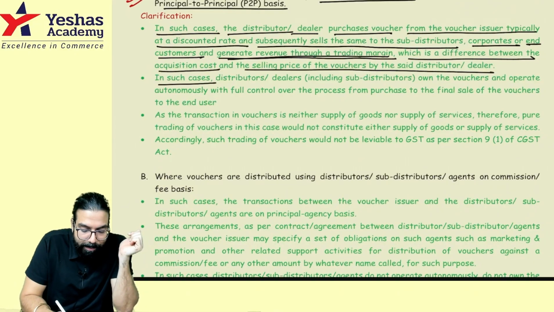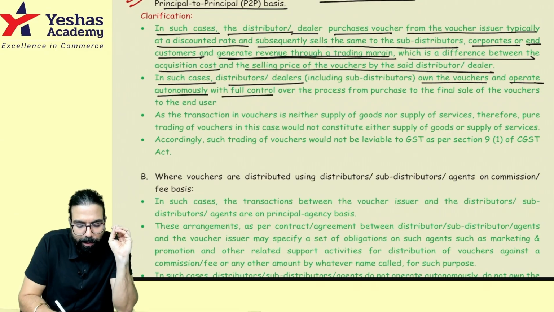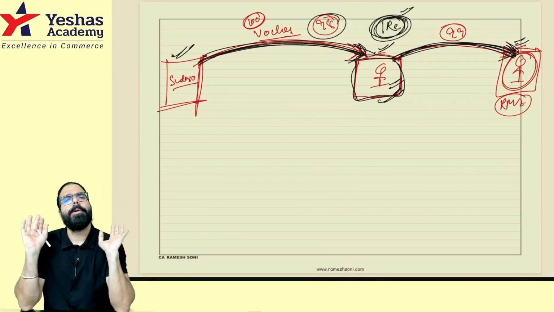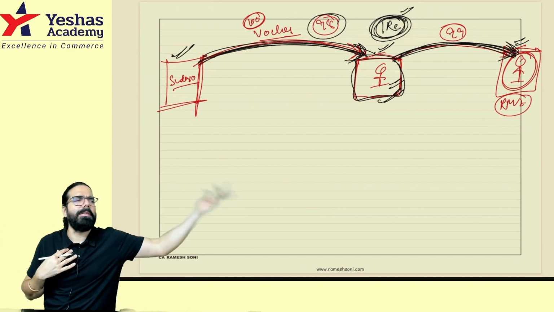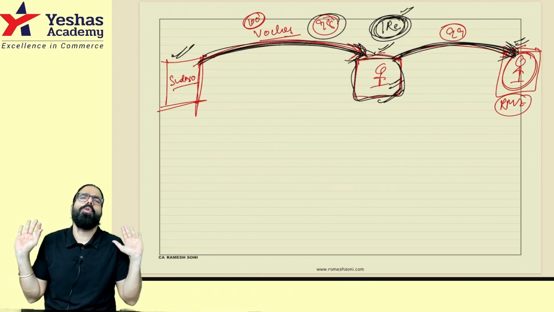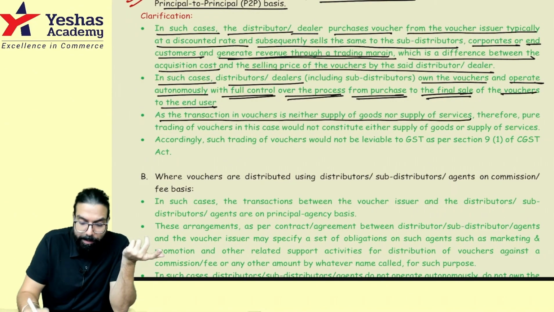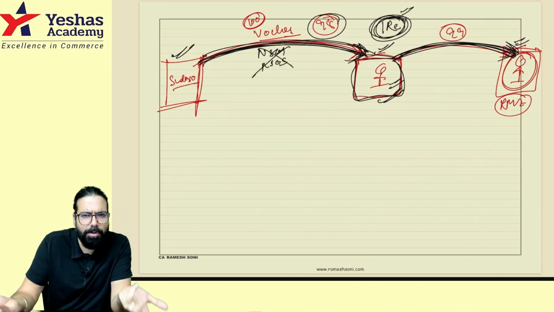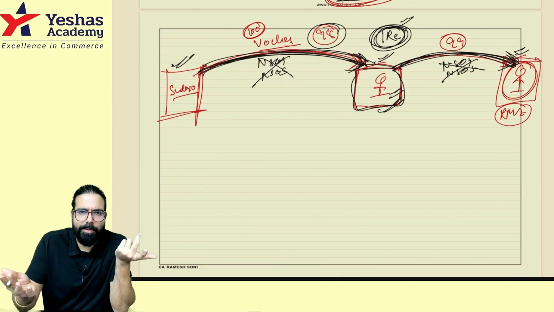In such a case, the distributor or dealer owns the voucher and operates autonomously with full control over the process from purchase to the final sale of the voucher to the end user. So he is an independent person. He is telling, you sell it to me, I will sell it to the front person. You sell it to me at 98, I'll sell at 99 or 100, I'll make my 1 rupee, 2 rupees profit. Okay, sir. Done. As the transaction in voucher is neither supply of goods nor supply of service. Sir, voucher is neither supply of goods nor supply of service. Correct, sir, because it is neither goods nor service. So this is neither supply of goods nor supply of service. There is no GST over here.